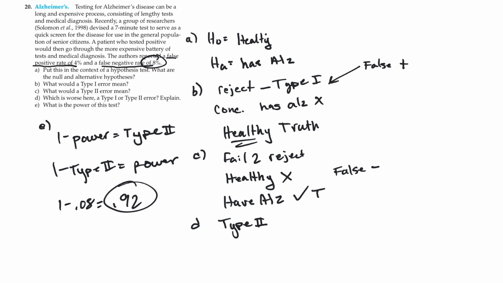And so remember these two formulas. These are great. This is about the only way I can actually get power. If I know type 2 error, I can get power. If I know power, I can get type 2. If I give you alpha, there is no chance, without doing some crazy complicated math, if you saw that in the type 1 and type 2 error video, that you can actually get those things out. So unless I give you the power or the type 2 error, you're probably not going to be able to find that connection. Alpha and beta, type 1 and type 2, do not have a really nice connection like power and type 2 do.